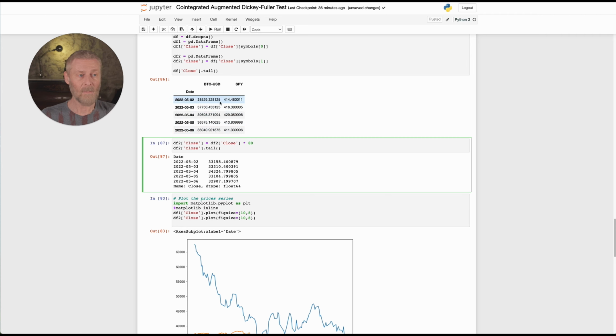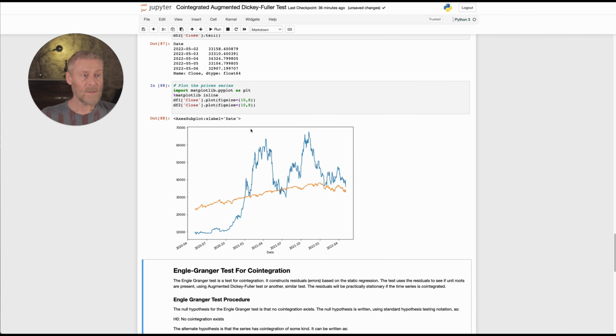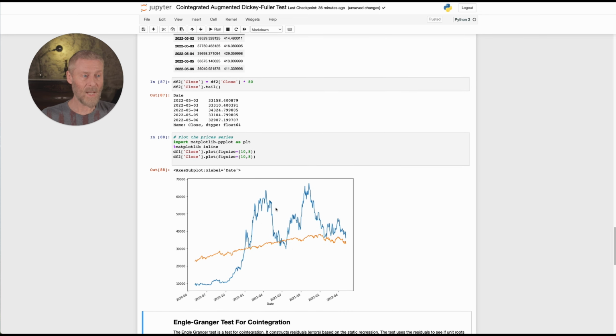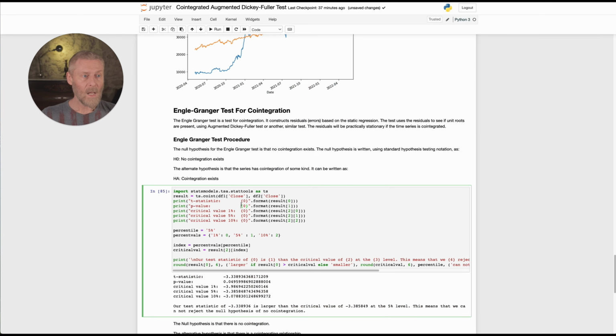Take the smaller one, multiply it, bring it close enough. And what we're then doing after that, we just plot it, right? And you can see right here, that's what you get. Well, does it look highly correlated? Well, not really.